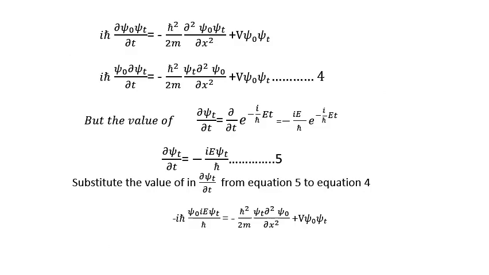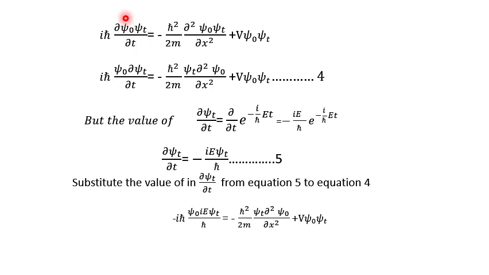Therefore my equation becomes i h cut del of psi naught psi t upon del t is equal to minus h cut square upon 2m del square of psi naught psi t upon del x square plus V psi naught psi t. Now see here, on the left side psi naught is a function of position, so it behaves like a constant because it is not varying with time.